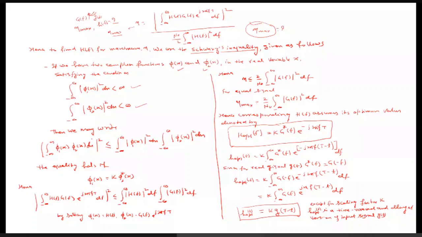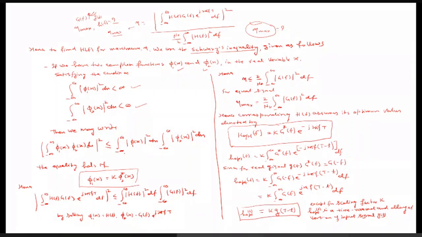The equal sign in this inequality holds when this condition is satisfied. That is, when one complex function is some constant multiplied by the complex conjugate of the other. That is, if phi 1(x) is equal to k times phi 2 conjugate(x), then the equal sign holds. Otherwise, the left side will always be less than the right side.